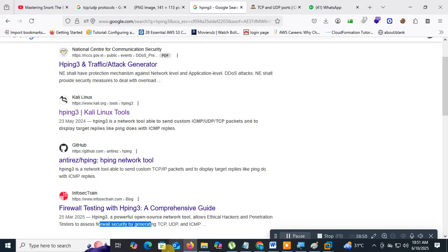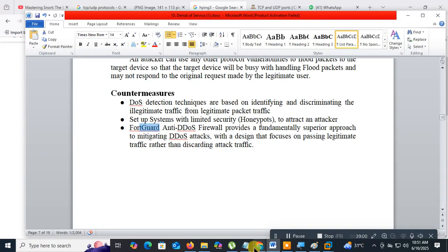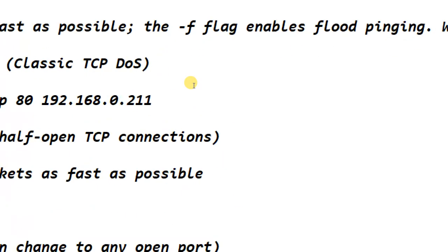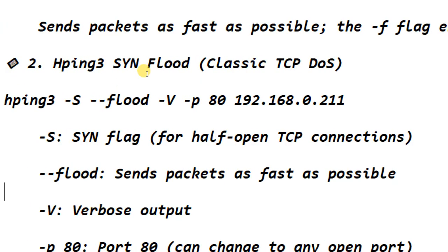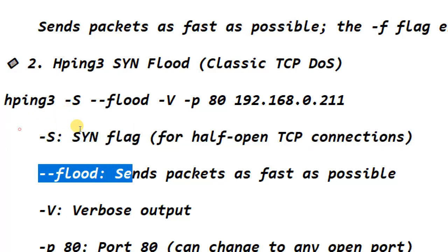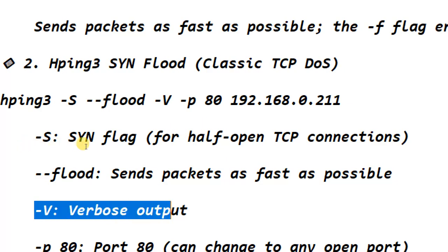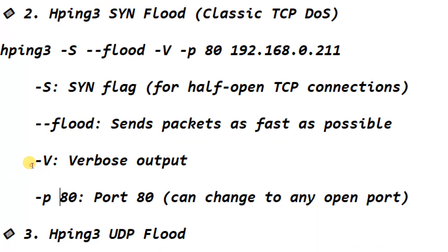Now we are going to use the HPing tool. You don't need to install this HPing tool; it comes installed. We are going to do a TCP, transmission control protocol, attack. So here hping3, what is -S? S is for the SYN flag. V means verbose output. Which port are we going to attack? Port number 80. You can change to any port number.